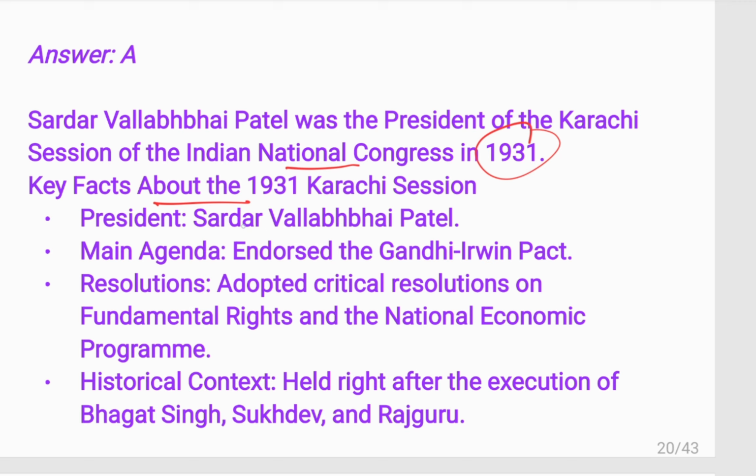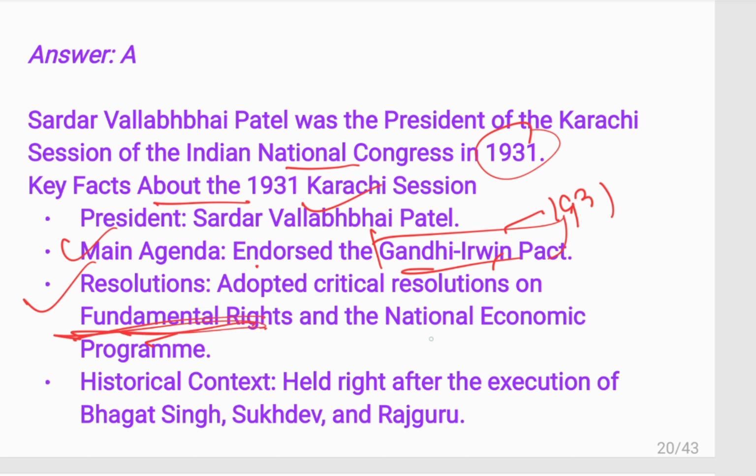Key facts: President, Sardar Vallabhbhai Patel. Main agenda was endorsing the Gandhi-Irwin Pact, which was held in 1931. Resolutions: adopted a critical resolution on fundamental rights and the national economic program. Remember this point.